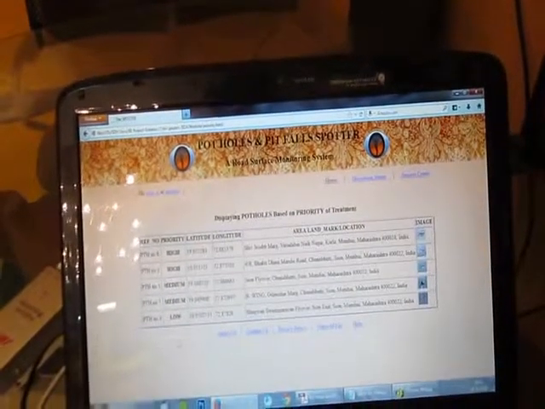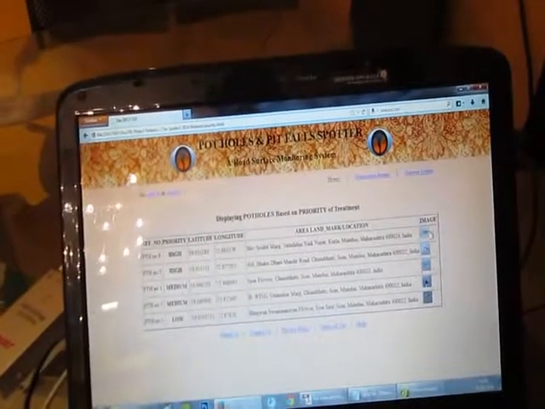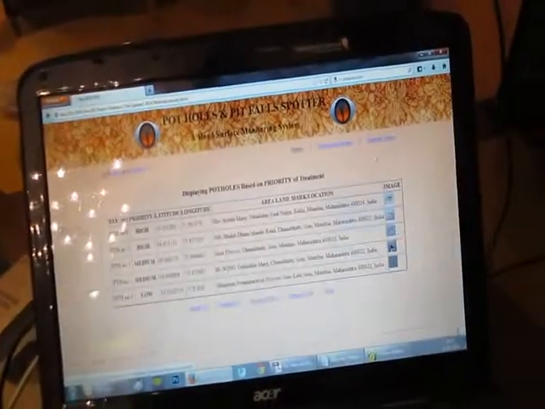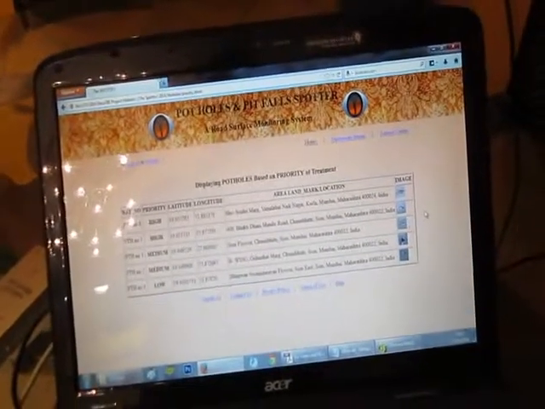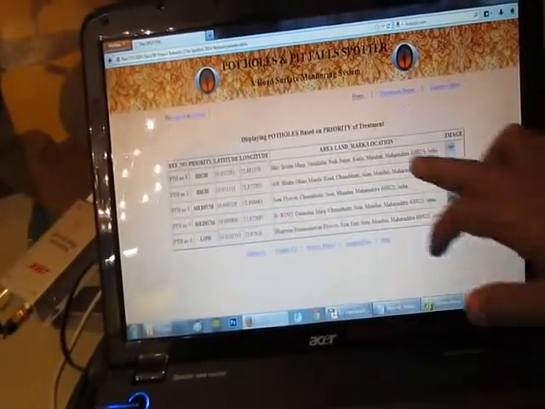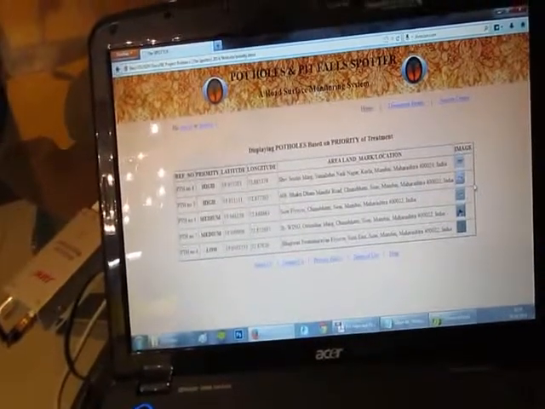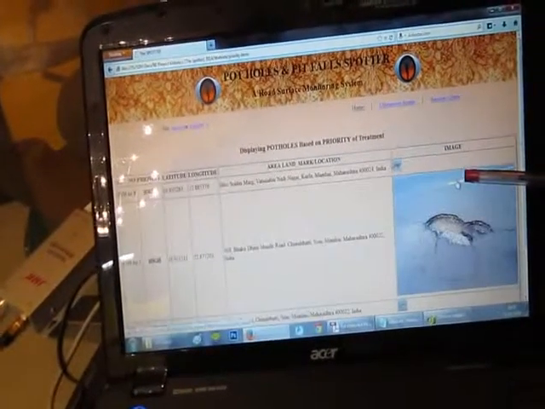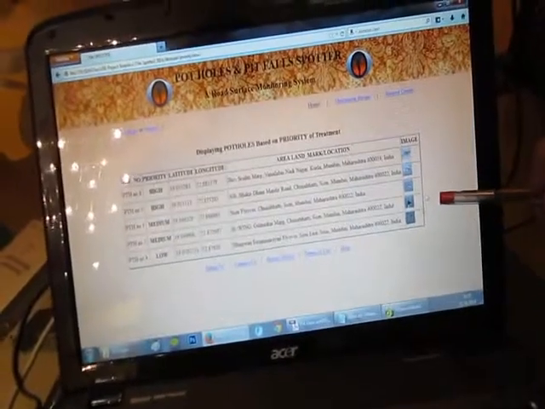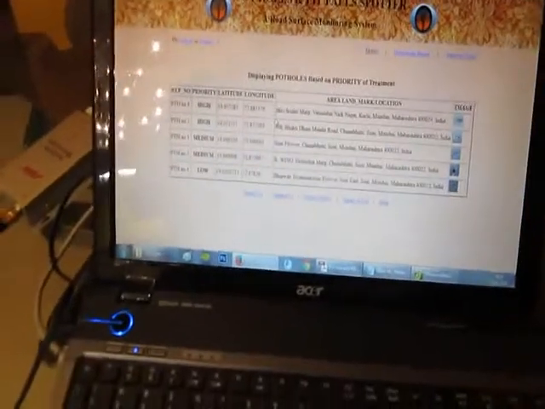And the last column is of image. It's a small size image. Once you place the cursor on the image, it will be enlarged and you can see the exact pothole. Now you can see some potholes over here that I have demonstrated with my hardware in my vehicle in the Kurla Sion area. So this data has been automatically generated as per the potholes detected. Now I'm moving my cursor to the second image. You can see the second pothole. The last image, you can see the last pothole, and the priority is low, as you can see.